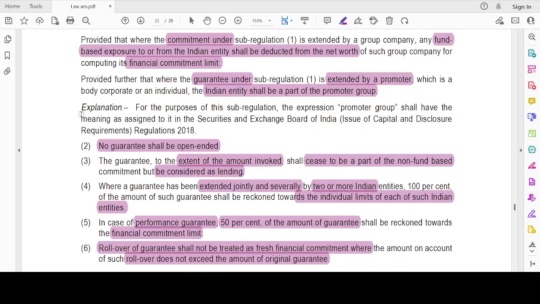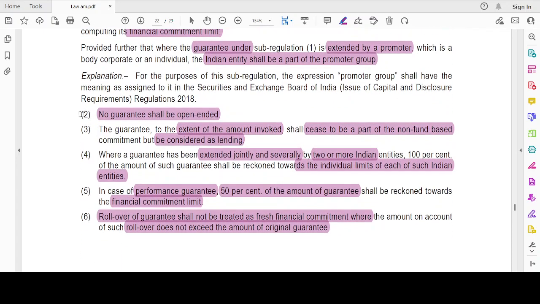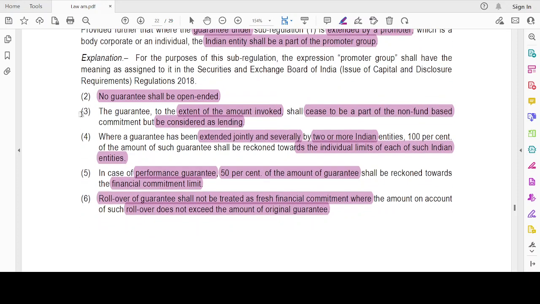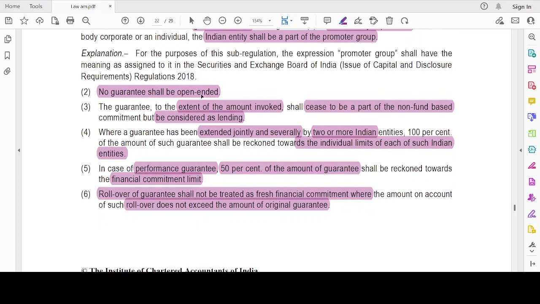Okay, then SEBI regulations, the definition of promoter group is as per the SEBI regulations. Then, no guarantee shall be open-ended. You should fix the limit for that guarantee. It is not open-ended, like any amount, if we make loss, I will guarantee. No, that's not the case. For a particular limit which is within the financial commitment limit, I should be giving the guarantee. That is known as closed-ended guarantee. That's what they are meaning. No guarantee should be open-ended, which means guarantee should always be closed-ended.